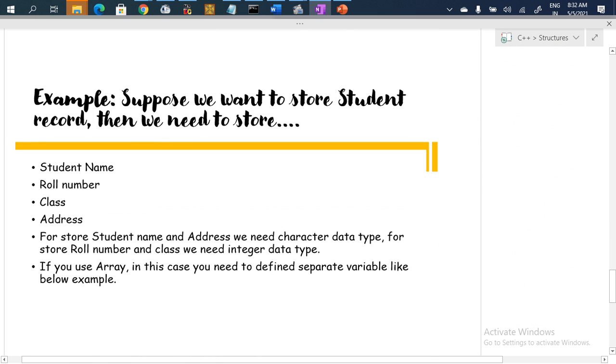If we take a simple example of this structure, suppose we want to store a student record, then we need to store the name, roll number, class, and address. So when we are storing the student name and address, we can use the character data type. To store the roll number and class, we need the integer data type. So if we use array, then we have to define separate variables like this.